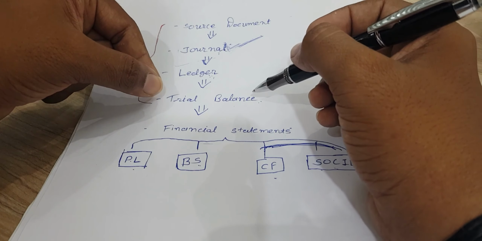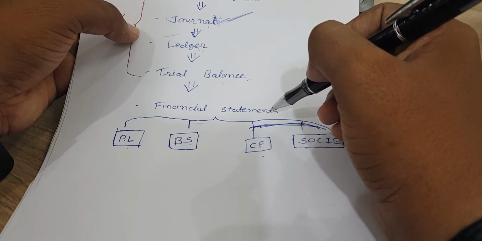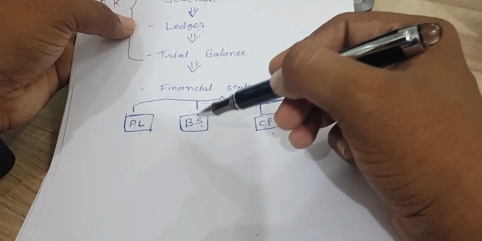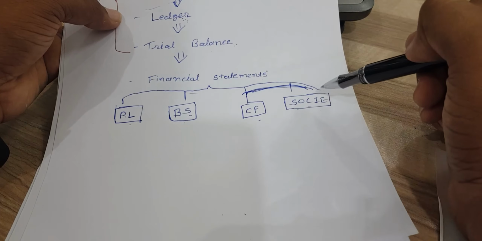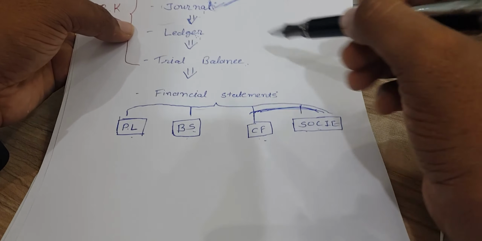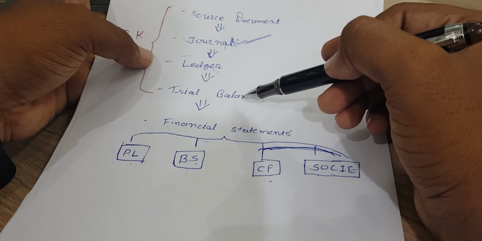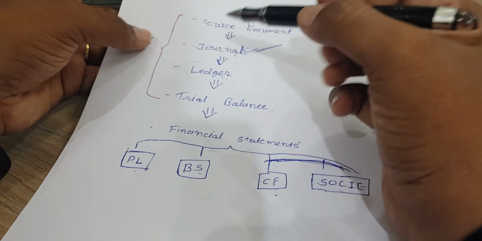It's called a trial balance. After creating a trial balance, we have to prepare a financial statement. Financial statements consist of the profit and loss account, balance sheet, cash flow statement, and statement of changes in equity, right? This process, from source document to trial balance, is called bookkeeping, right? It's done by a normal accountant in our business.